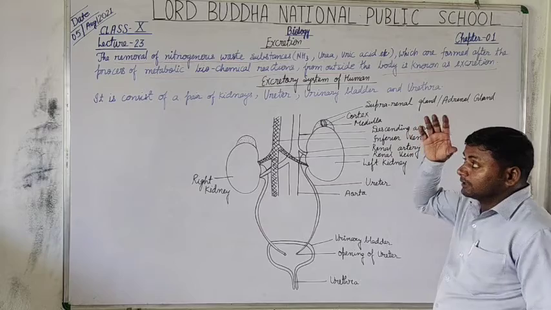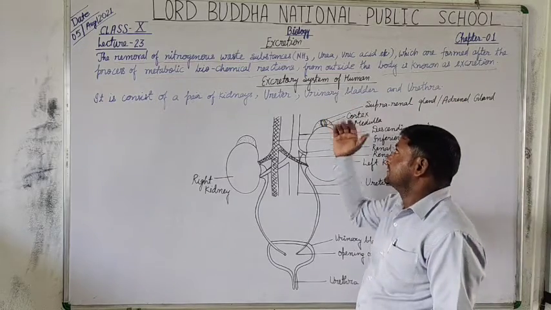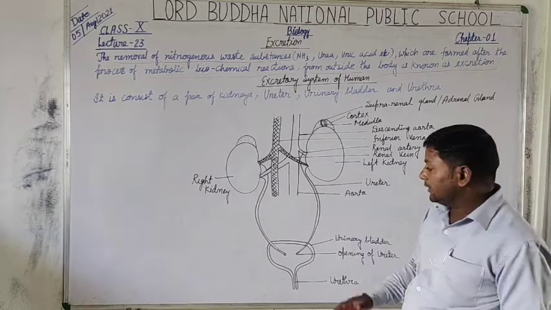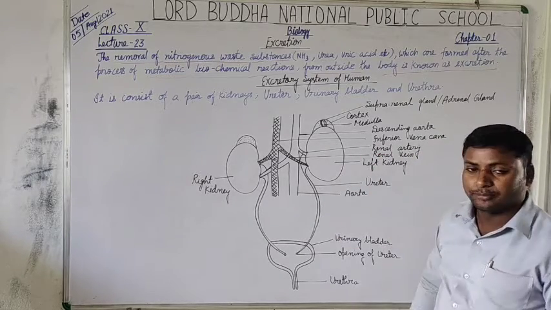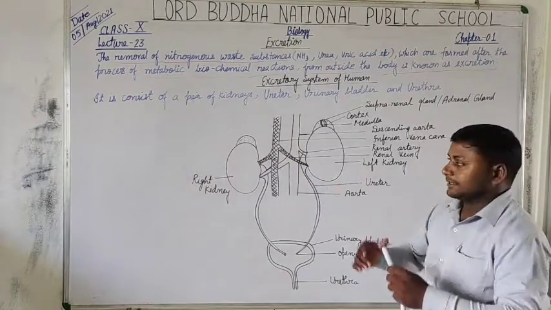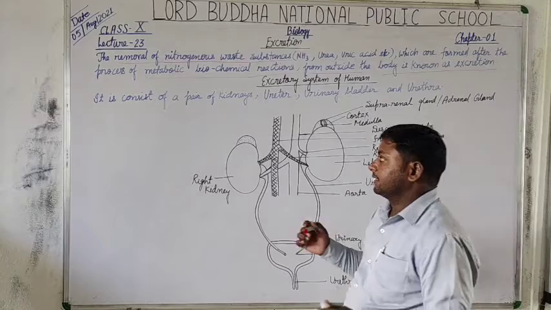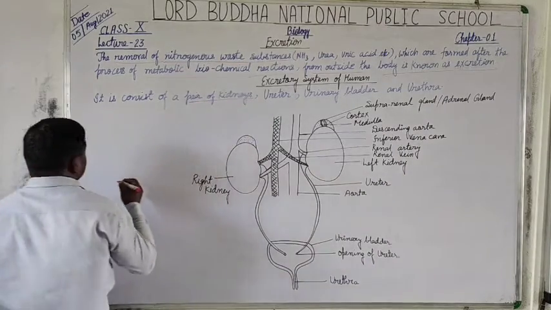So here we mainly have to study the excretory system of human. Here there is a diagram of the excretory system of human, and it consists of a pair of kidneys.